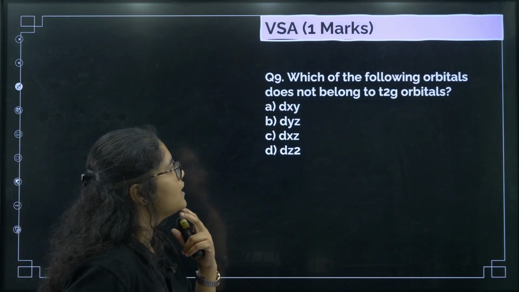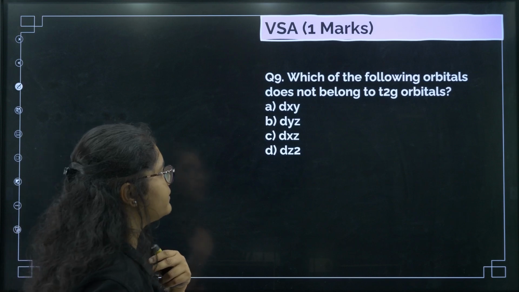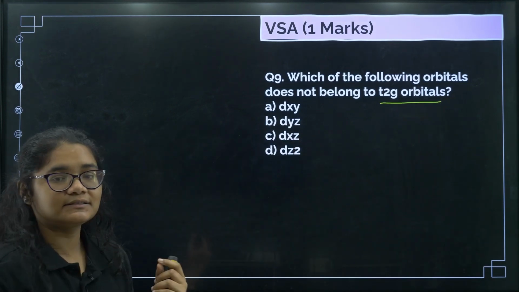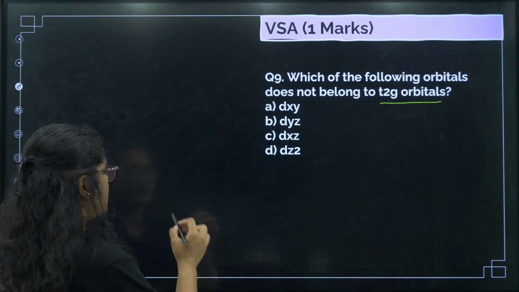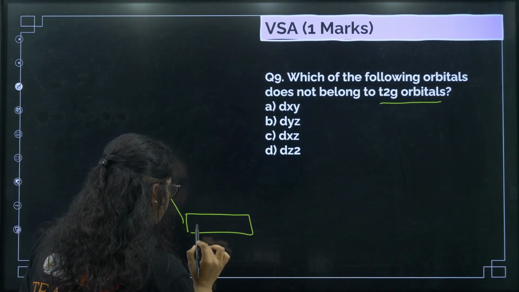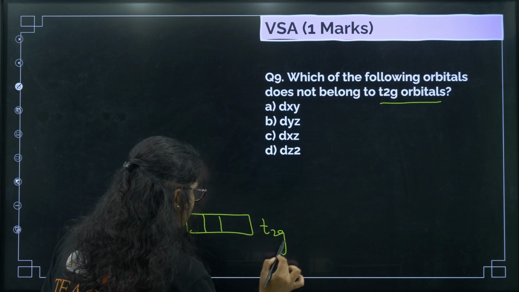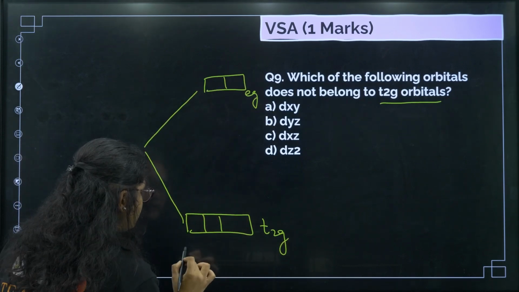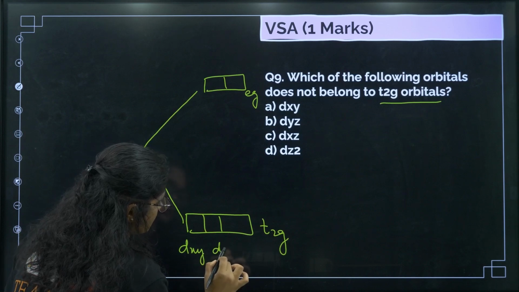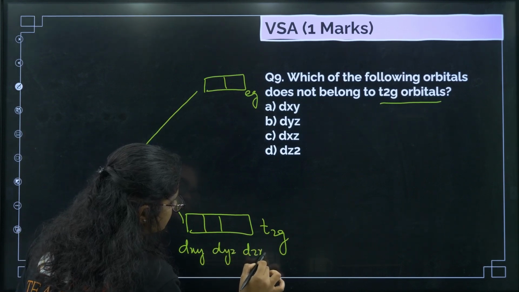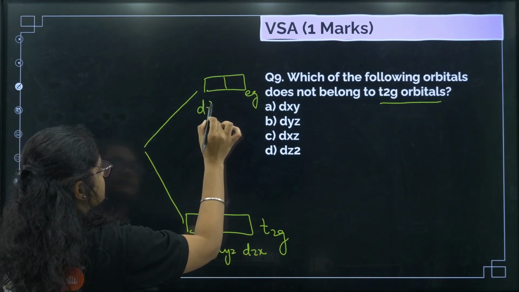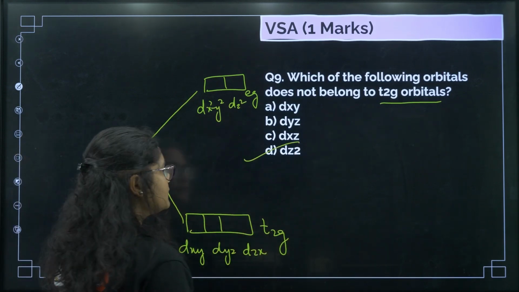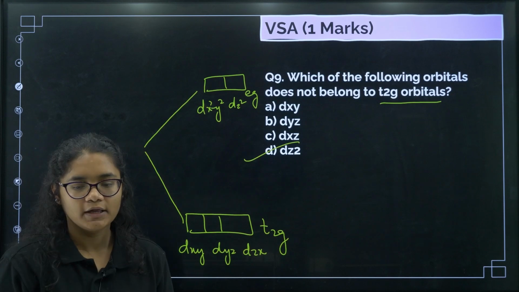Now next question. Which of the following orbitals does not belong to t2g orbitals? So t2g orbital happens in the case of octahedral splitting. So when it splits like this, we have t2g and then we have eg here, right? And in t2g we have dxy, dyz, dzx, and here we have dx2-y2 and dz2. So dx2-y2 does not belong to the t2g set.